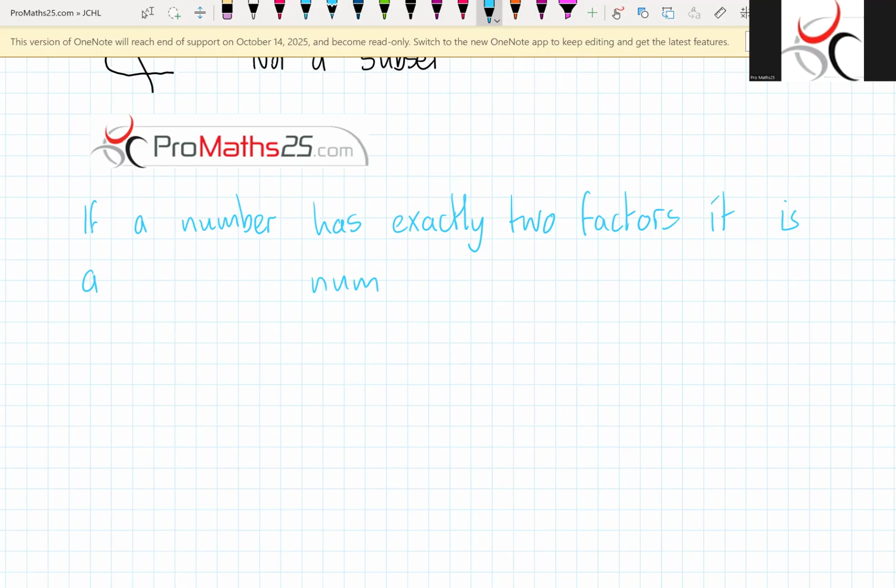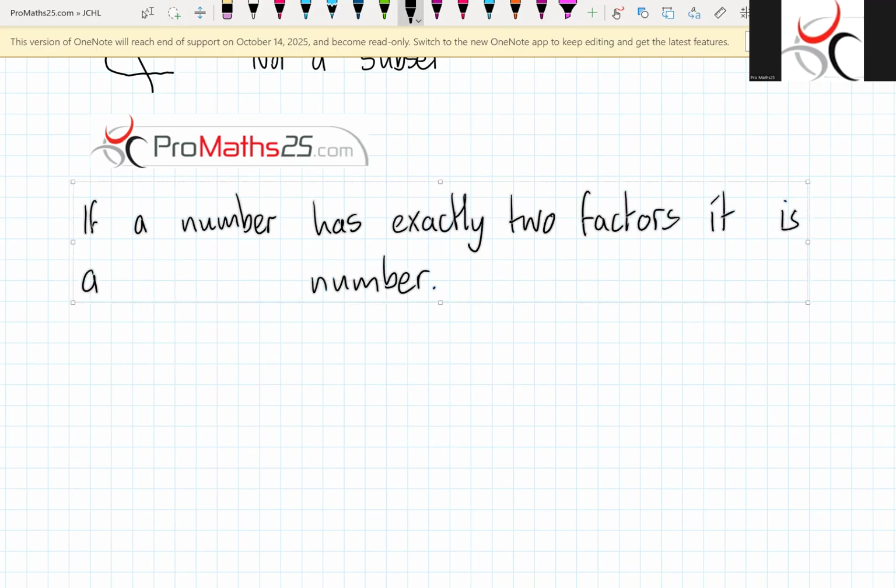So if a number has exactly 2 factors, what type of number is it? Let's cast our votes. Oh geez, that's great. We're getting that one very well. Good. A prime number. So a prime number is a number which has exactly 2 factors. Well done.